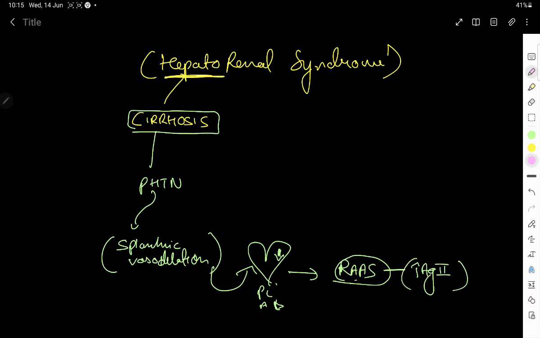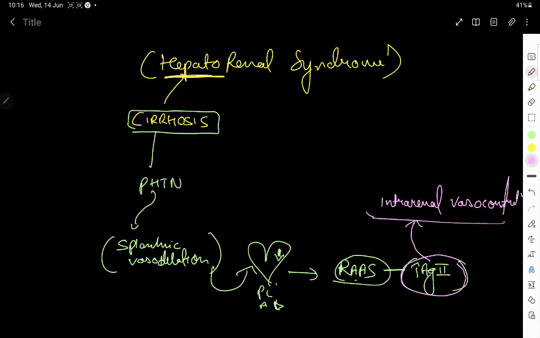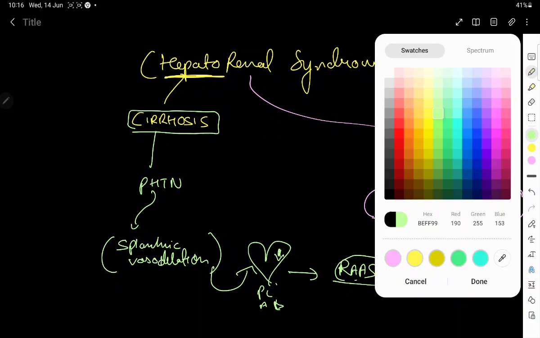And here is the renal pathology coming into action. That is, because of this increased angiotensin 2, we will have intrarenal vasoconstriction. So the pathology in the case of hepatorenal syndrome is an intrarenal vasoconstriction. Okay, let's try to understand the basics. Let's try to add up on this.